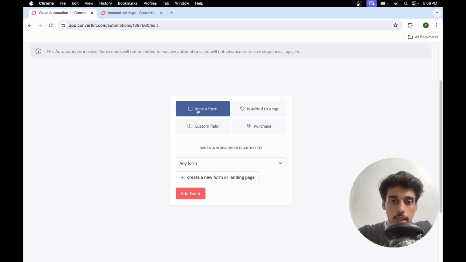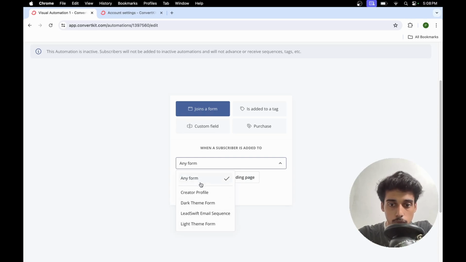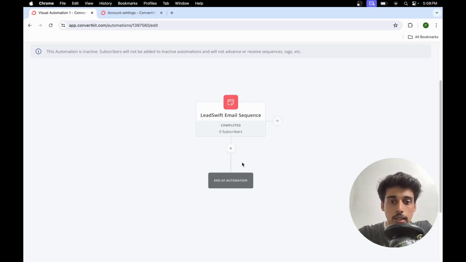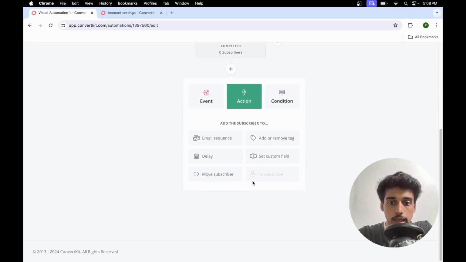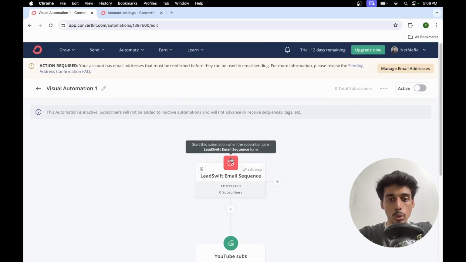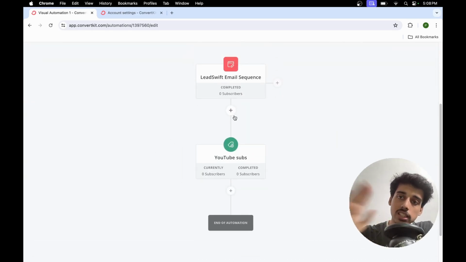So I can just select that when someone joins any form. So here I can select lead Swift email sequence. I can add an event that you want to add them in an action. अब action क्या लेंगे कि add it in a tag. अब कौन से tag में? YouTube subs में. तो just add this particular action and this is what you actually want to do. बस ये 2 simple चीज़ें करनी है and you won't have to manually tag them and categorize them into different tags. Fine.